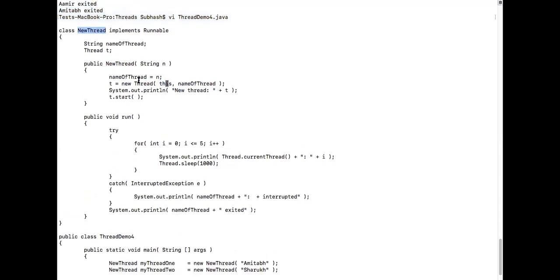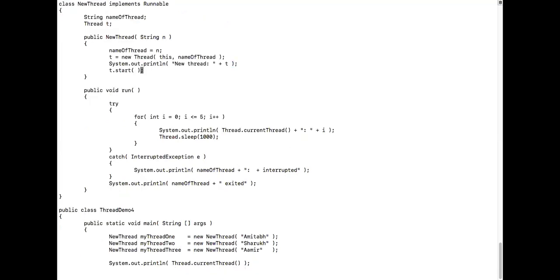Okay, so if you want to create a thread, you have to create an object of the Thread class. This is a built-in class. Yes, sir. Got it. So for this class, when you're creating the thread object, you have to associate this thread with one object. See, inside an object only you can do some operations, no? Operations like run and all that. You didn't understand? Yes, sir. Got it.